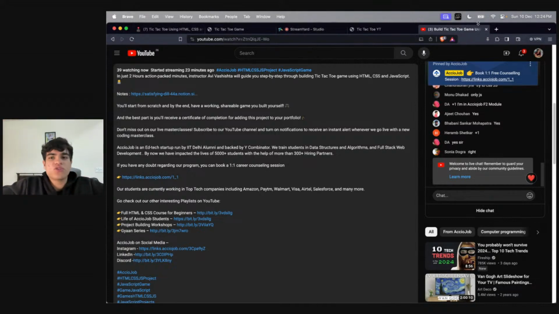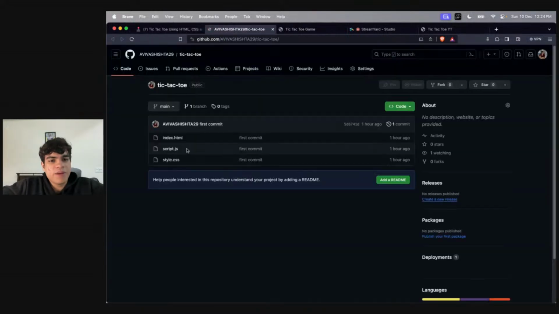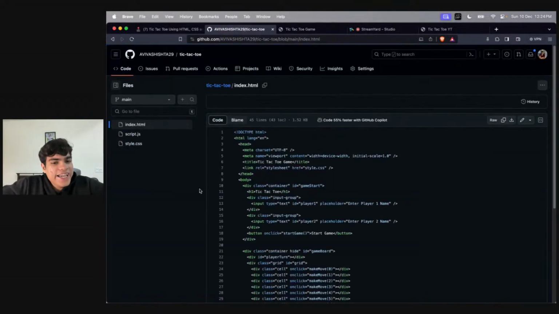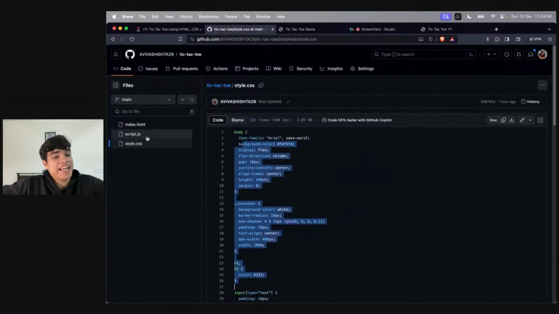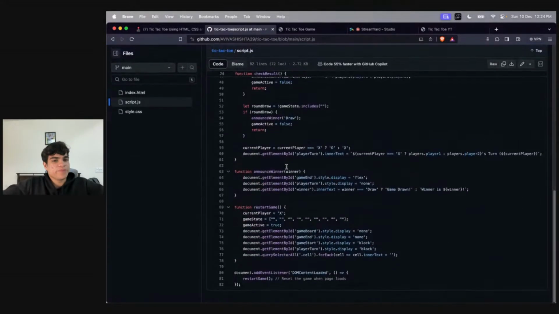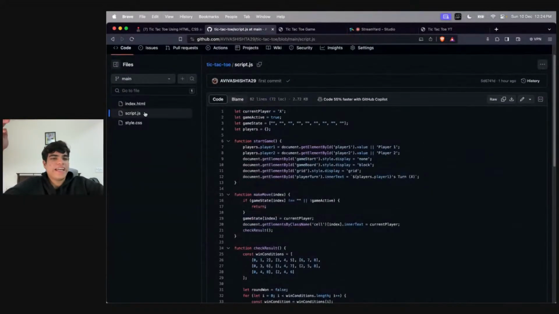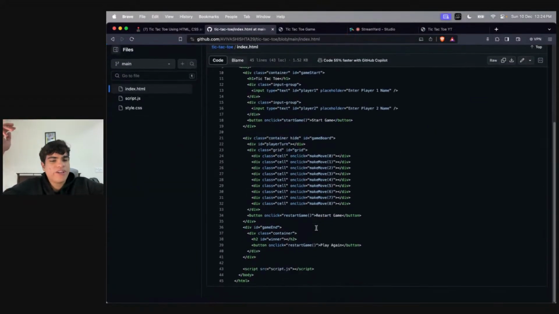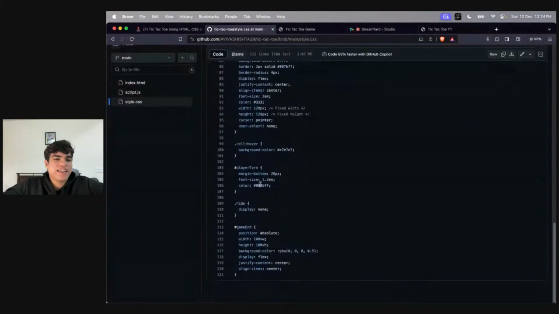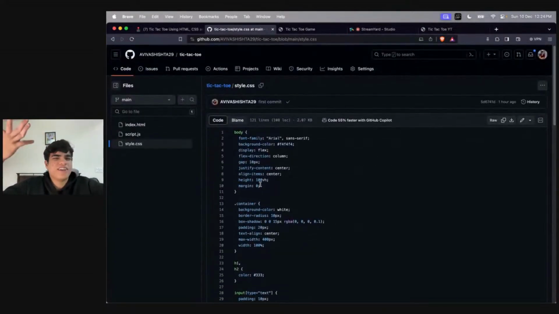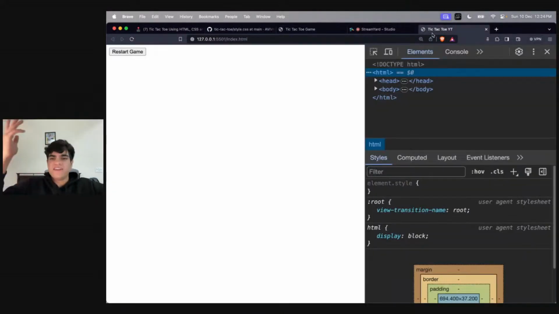If you don't want to use this code, you can directly use the code that is in the GitHub. Just open this GitHub repo and over here you'll get the entire index.html file, the entire styles.css and the entire script.js. As you can see, the code is not that big. It's maybe 80 lines of script, not even 100 lines of HTML, and another 50 to 100 lines of styling. Very basic, 200, 300 lines of code. That's it.